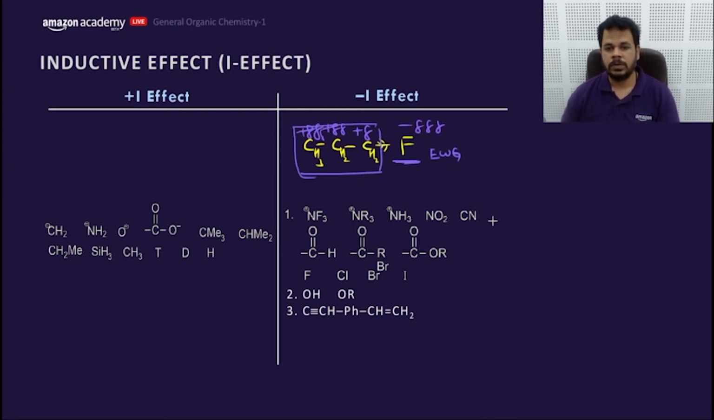So who will withdraw more? The compound which has positive charge withdraws more compared to the neutral one. Positive charge means more electron deficiency. That means positive charge species.